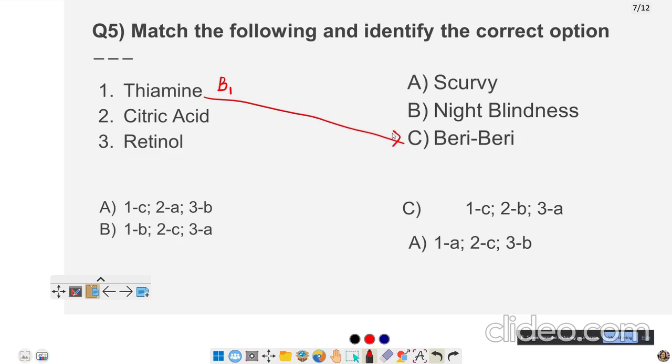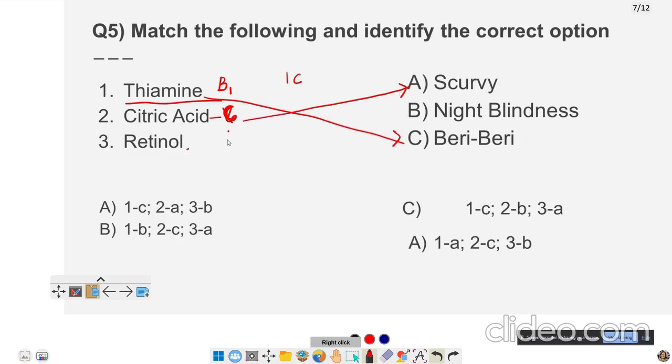Thiamine is present in the outer germ of the rice. So people who are always using polished rice will have a deficiency of this vitamin B1, which is thiamine. So 1C. Citric acid is also called vitamin C. It is found in sour fruits. It causes bleeding of the gums, a disease called scurvy.